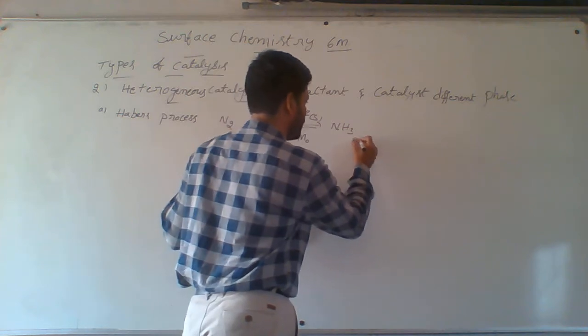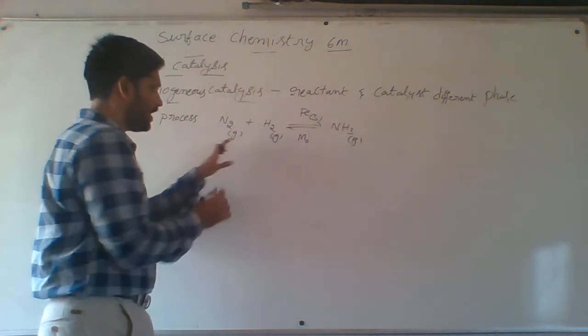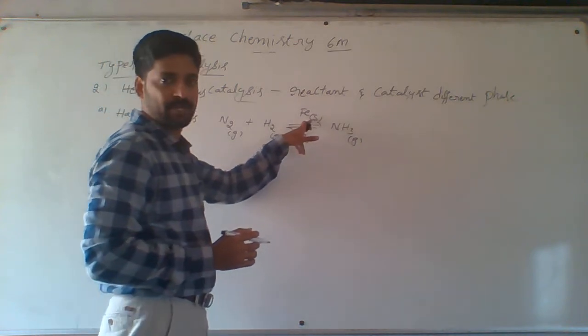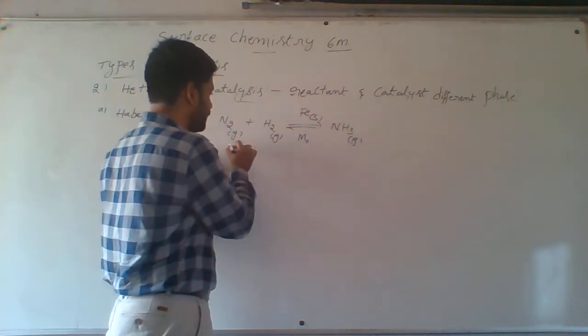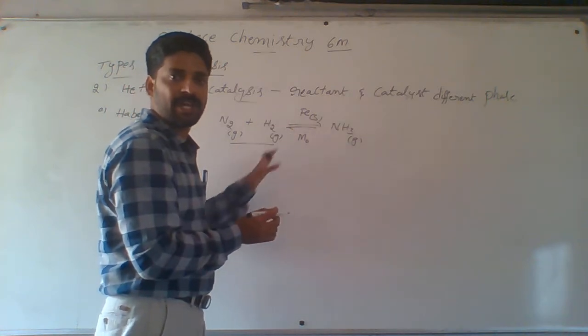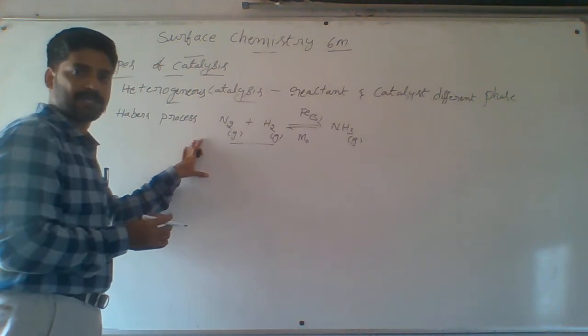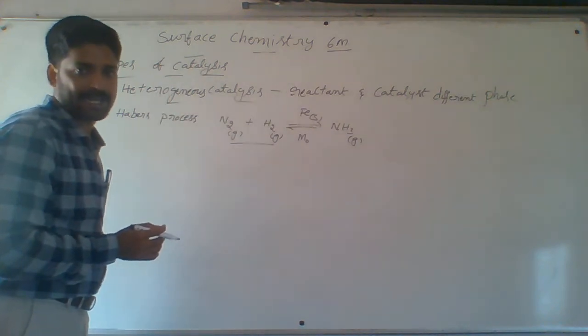Ammonia is also a gas. Reactants are gases, but the catalyst is in solid form. Both are in different phases, that's why Haber's process is an example of heterogeneous catalysis.